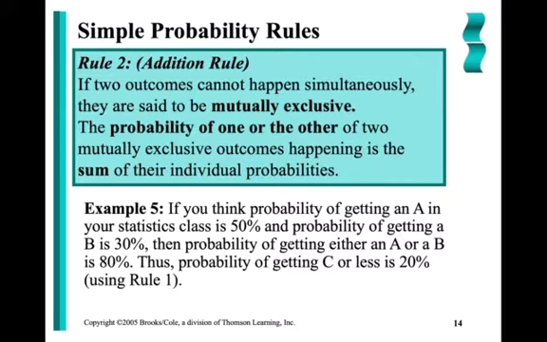Now if I work backwards, what's the probability that I get a C or less? Well, I'm either going to get an A or a B, or a C or less. There's two possible outcomes. 1 minus 80% would give me 20%.